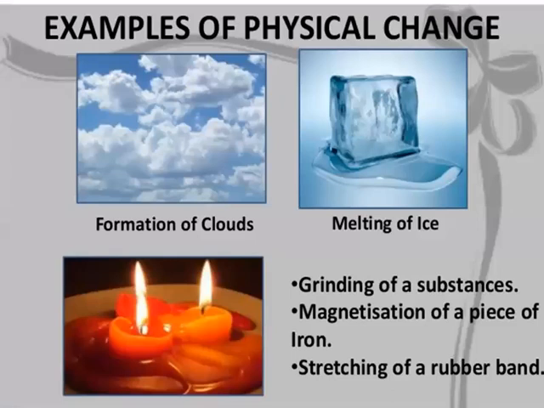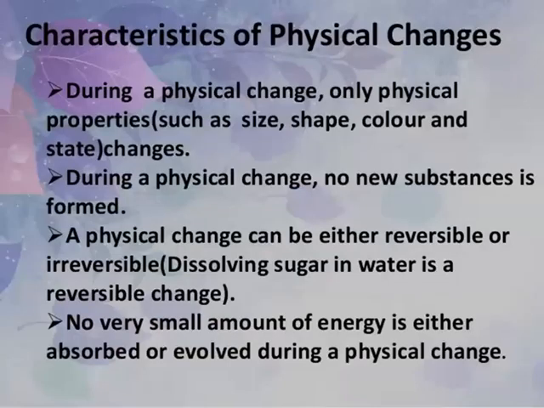Some examples of physical changes are formation of clouds, melting of ice, melting of wax, grinding of a substance, magnetization of a piece of iron, and stretching of a rubber band. During a physical change, only physical properties such as size, shape, color, and state change. During a physical change, no new substance is formed.